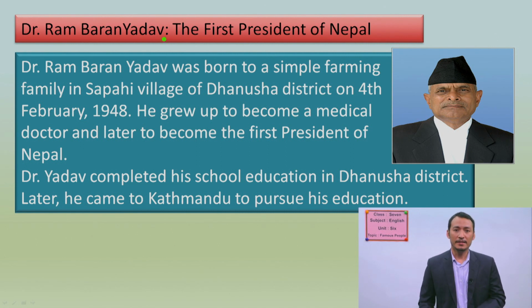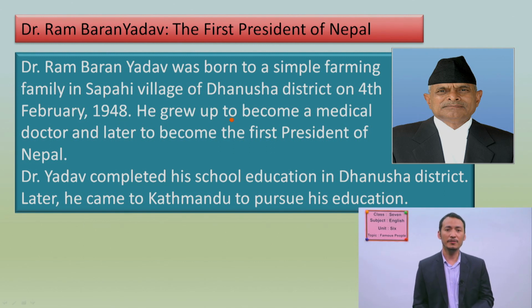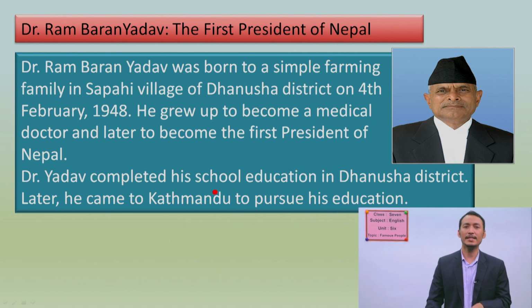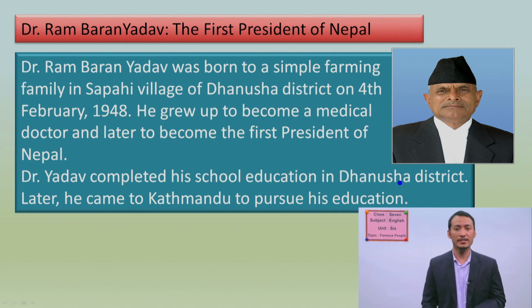Dr. Rambaran Yadav, the first president of Nepal. Dr. Rambaran Yadav was born to a simple farming family in Sapai village of Dhanusa district on 4th February 1948. He grew up to become a medical doctor and later to become the first president of Nepal. Dr. Yadav completed his school education in Dhanusa district. Later, he came to Kathmandu to pursue his education.